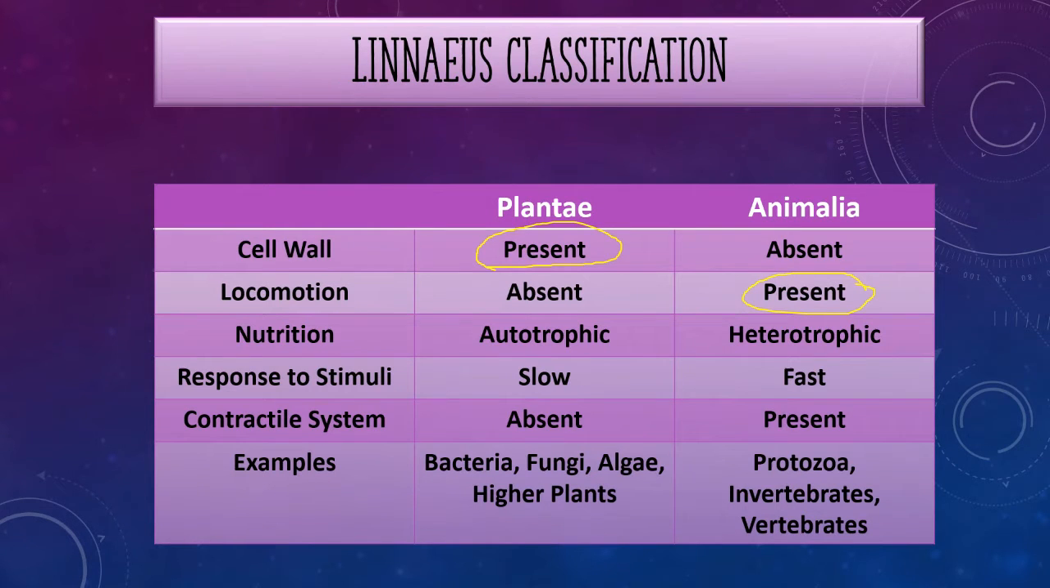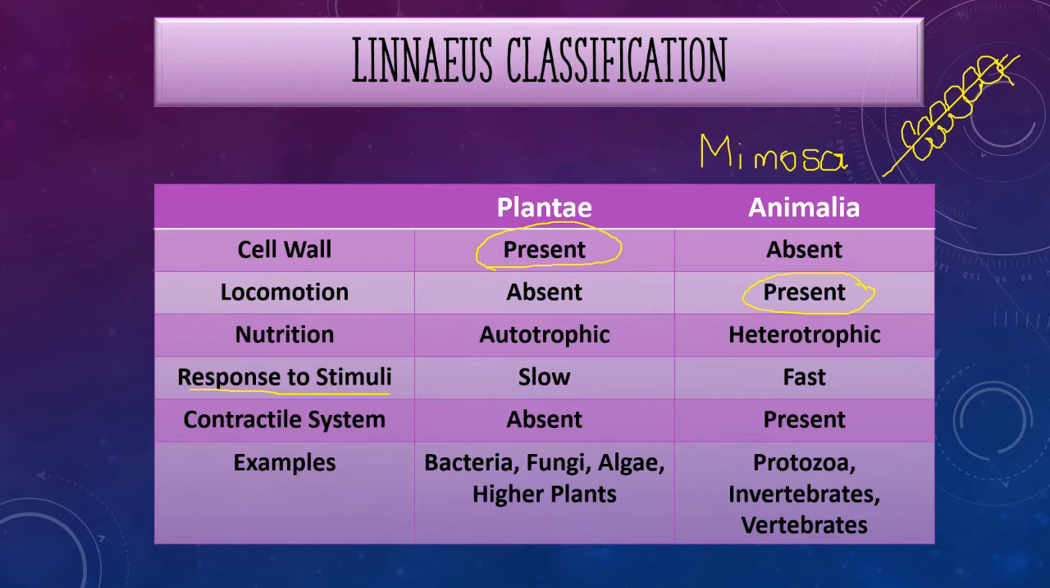But in this case, on the response to stimuli, there is one plant that shows fast responses. That plant is known as mimosa. A mimosa plant would look like this. For clear understanding, you can also call mimosa touch-me-not. If someone goes and touches a mimosa plant, it automatically closes its leaves.